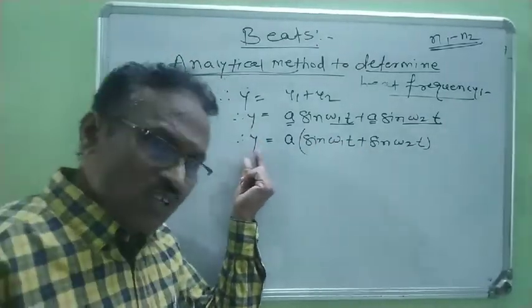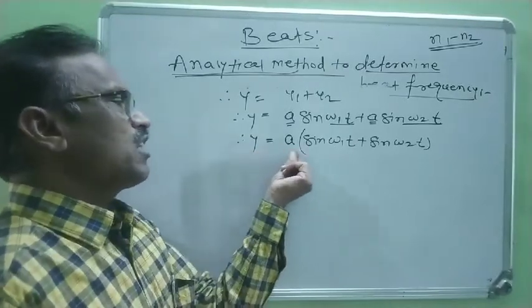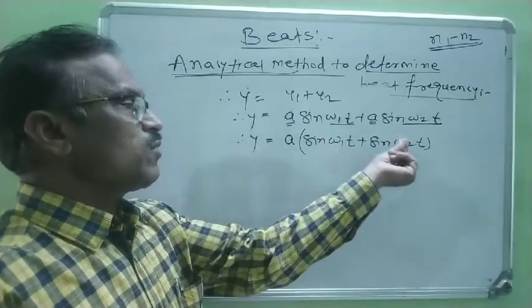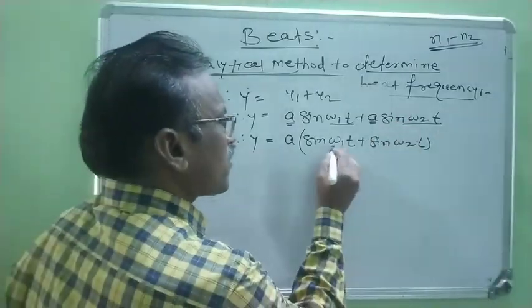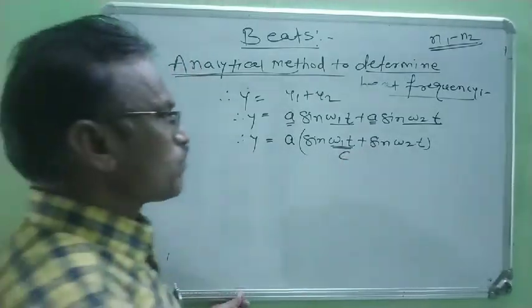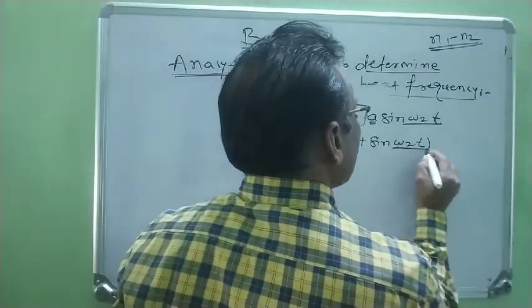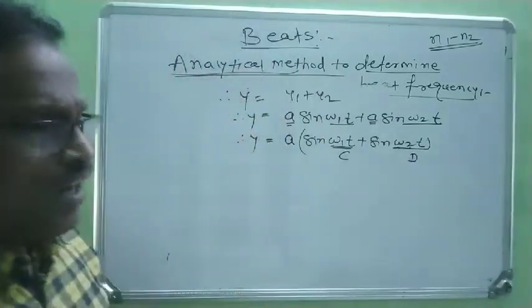Therefore the resultant displacement of the two sound waves is y equal to a in bracket sine omega 1 t plus sine omega 2 t. Suppose omega 1 t is taken as C, and omega 2 t is taken as D.